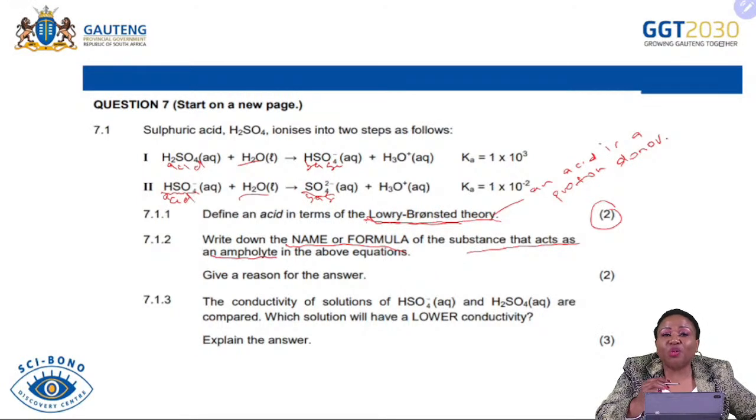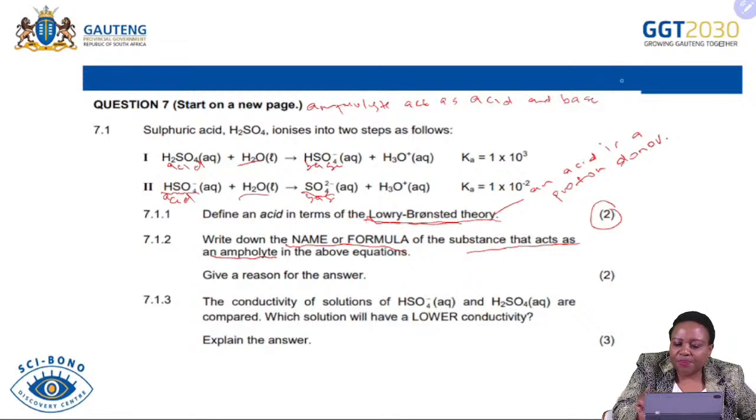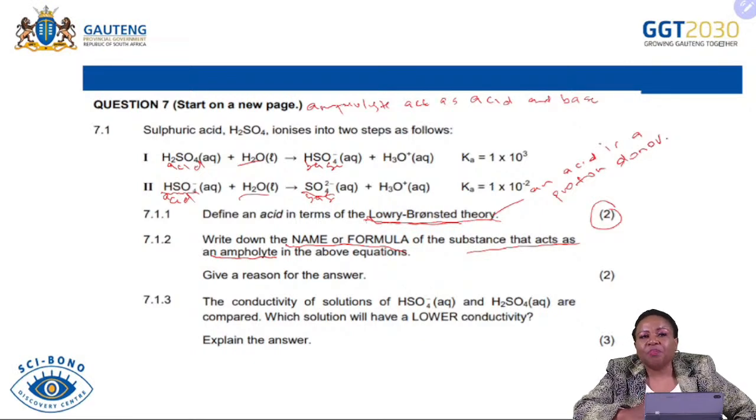Now, another term that we discussed previously. What is an ampholyte? We know that an ampholyte is a substance that can act as an acid and a base. So if a substance can act as an acid and can also act as a base, we say that substance is an ampholyte. And we also gave some examples of ampholytes in our previous lessons, whereby the same substance can accept and the same substance can also sometimes donate a proton.